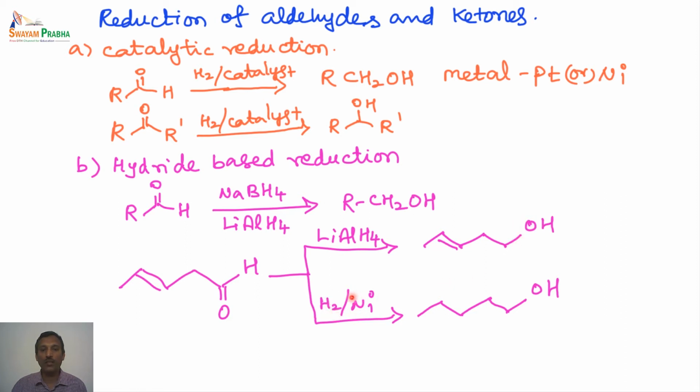Whereas when we use hydrogen and a metal catalyst, especially nickel, both the alkene double bond and the carbonyl group are reduced. So as shown here, the double bond and the carbonyl group both are reduced when we use metal based reduction, that is Raney nickel and hydrogen. So here we do not have any chemoselectivity when we use hydrogen and nickel, whereas when we use a hydride based reducing agent, we have a chemoselective reduction of carbonyl groups if it is an isolated double bond.